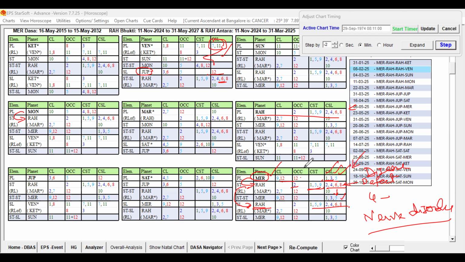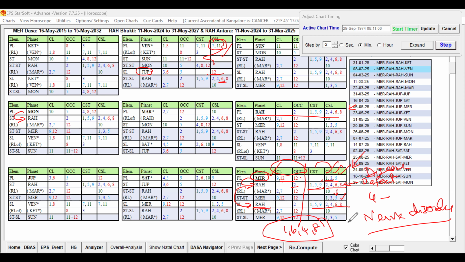Suppose even his friend who follows the KP system studies this chart: unless you check the CSL, if you take only the cusps 9, 12, 2, 12, star lord Rahu is 2 and sublord also Rahu 2, it is not going to give any clue that the native is going to face health issues.